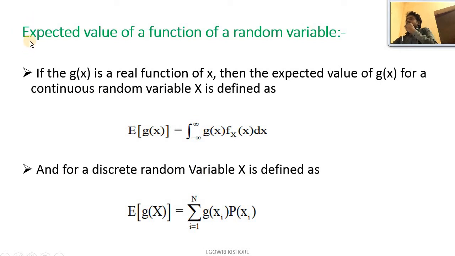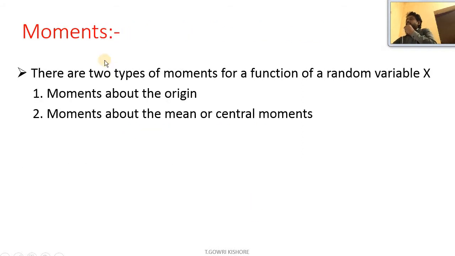Next, expectation value of a function of random variable. If g of x is a real function of x, then the expected value of g of X for a continuous random variable X is defined as expectation of g of X equal to integral from minus infinity to infinity of g of x into fX of x into dx. And for a discrete random variable X it is defined as expectation of g of X equal to summation i equal to 1 to n of g of xi into probability of xi.